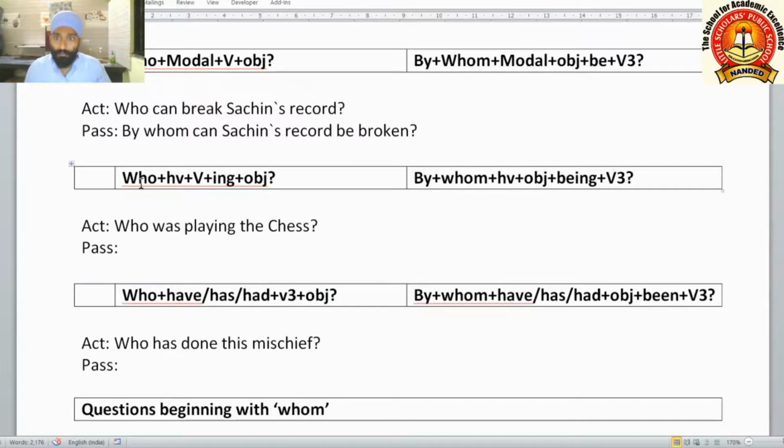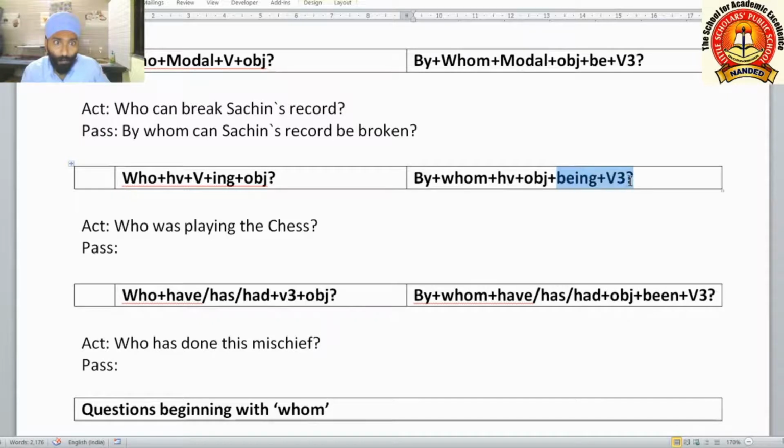Now let us see who plus helping verb, if a continuous sentence is there, continuous tense structure is there. How to change into passive? Who was playing the chess? Who plus helping verb was plus verb with the ing form plus object and question mark. By plus whom. Instead of who we are using by plus whom plus helping verb plus object plus being plus V3 form of the main verb.